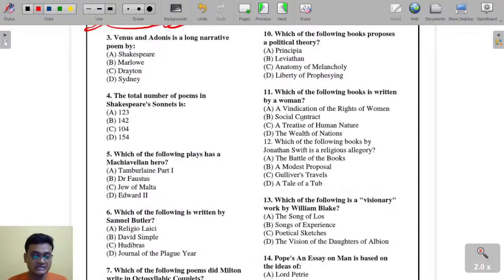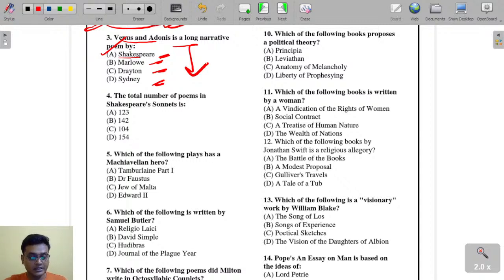Next question. Venus and Adonis is a long narrative poem by Shakespeare, Marlowe, Drayton, or Sidney. Who has written this work? Here it is actually written by Shakespeare. Shakespeare has written Venus and Adonis. It's a long narrative poem. Got it?